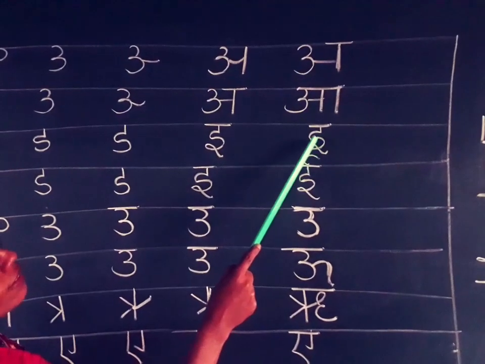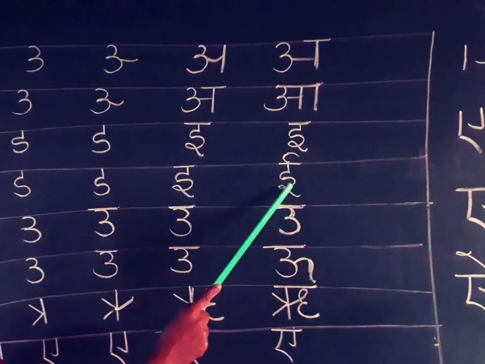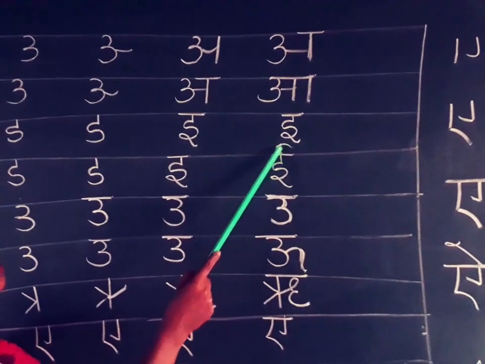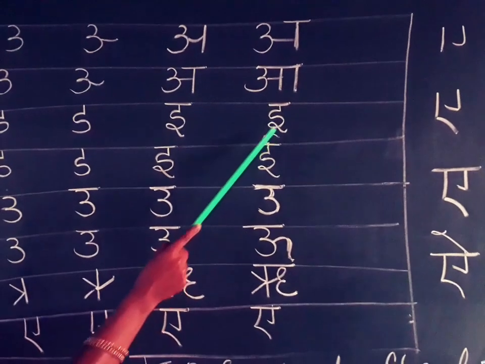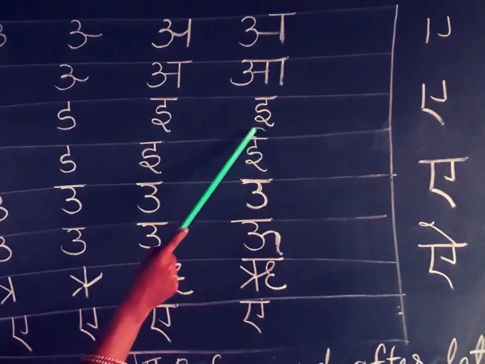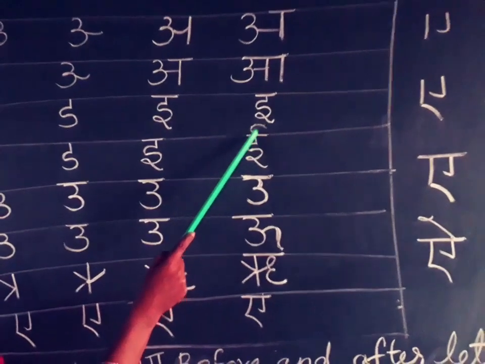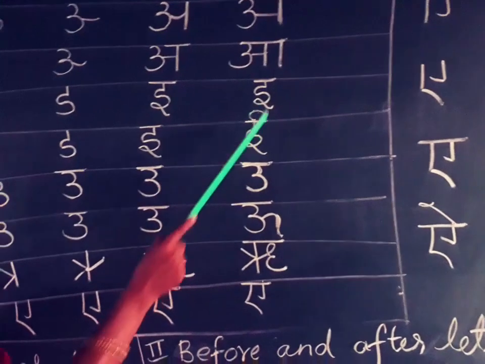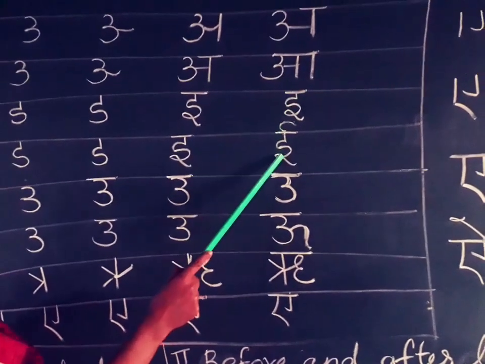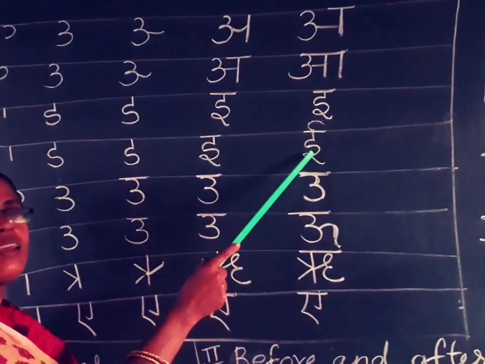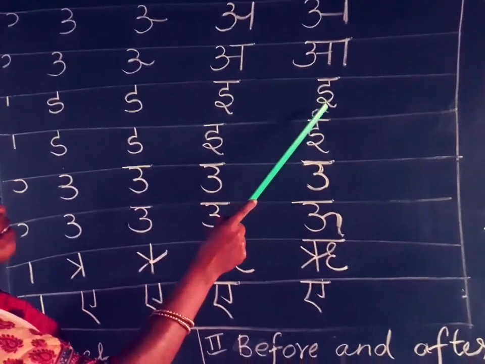Okay. Then next one, E. What is the difference between E and E? This is E. Looks the same, no? So here one C-like mark is added. So this is the difference between E and E. This C-like mark looks like C, this one is added here. E means no symbols here, and E means a C-like mark is added here.